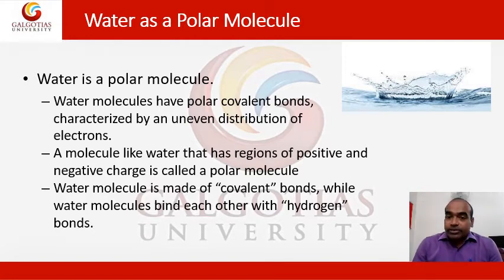So a covalent bond exists between oxygen and hydrogen. And we know the electronegativity of oxygen is higher than hydrogen. That is why hydrogen carries a positive charge and oxygen carries a negative charge. Because of this, it has a polar nature. That is why water molecules have polar covalent bonds.